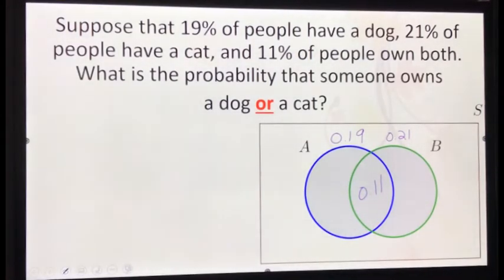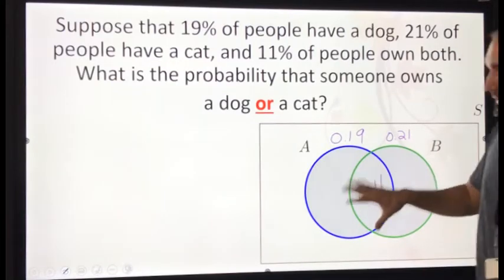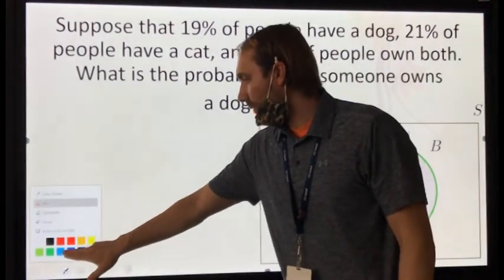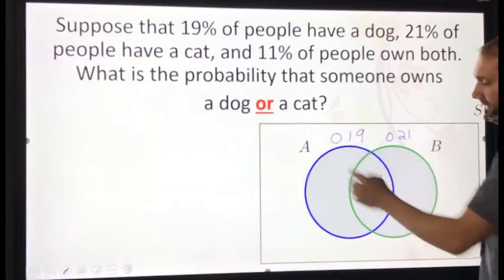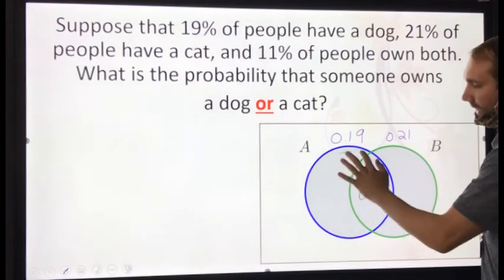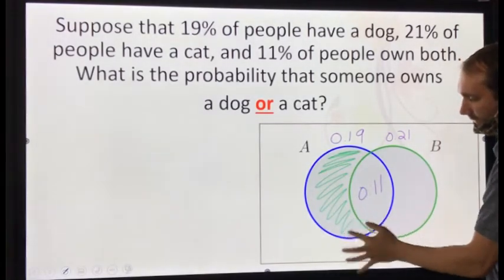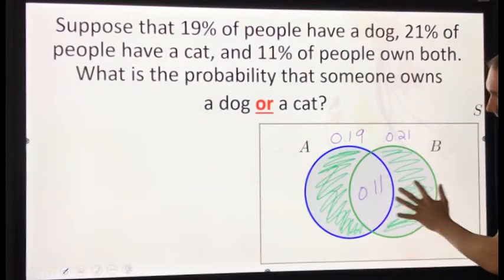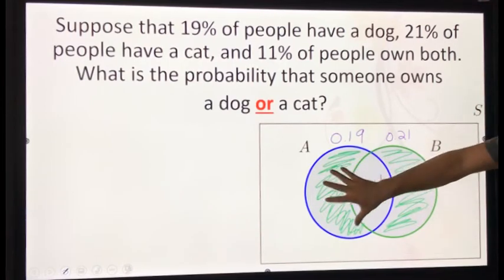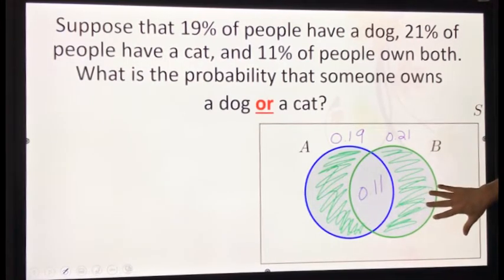Now, what am I looking at? The probability that someone owns a dog or a cat. So what region here will I be focusing on? A and B. So am I shading all of A and all of B? No. Because it's an or, right? So I want to look at what is this probability and what is this probability, right? Does this tell me the probability people own a dog or a cat? Okay, so we've got to figure out these values.